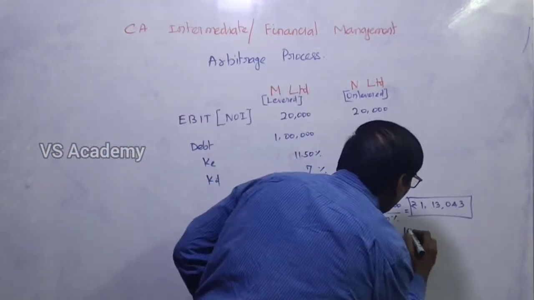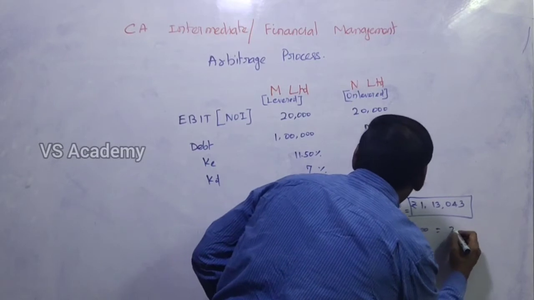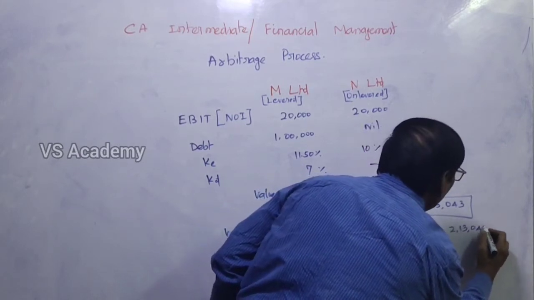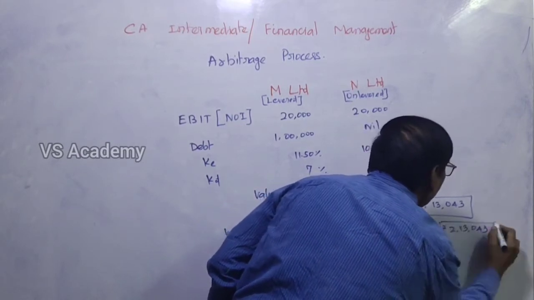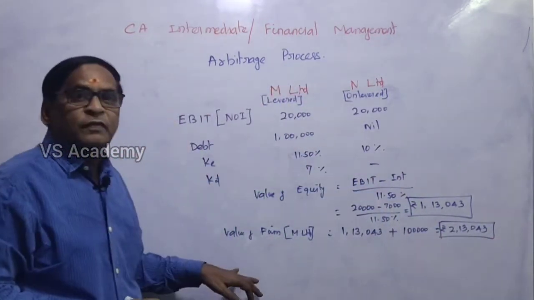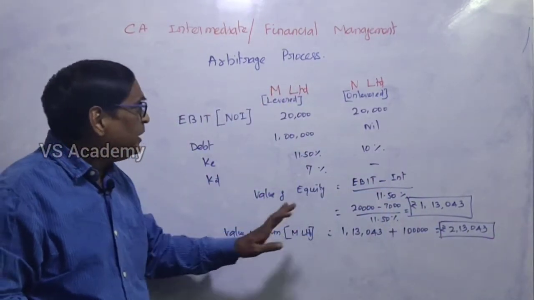So the total value is 2,13,043 rupees. This is the total value of the firm M Limited.